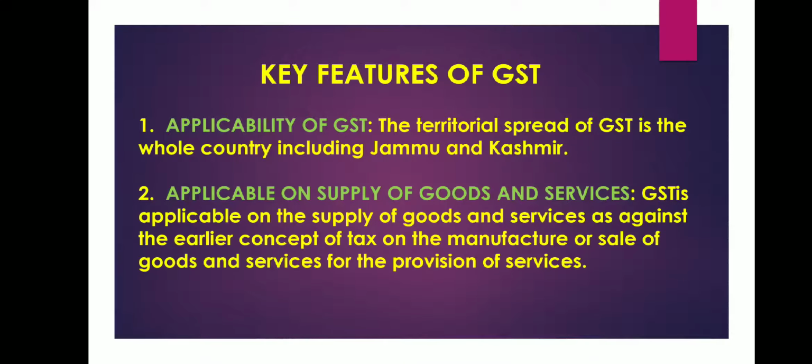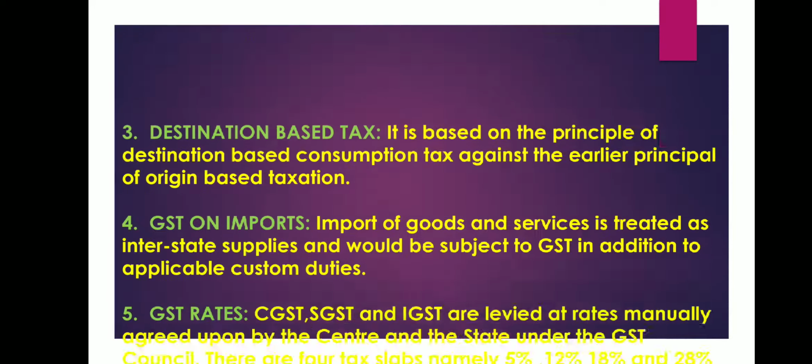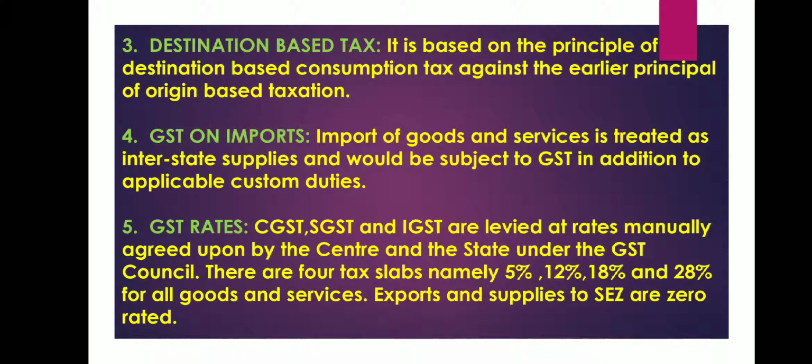Clear? Moving on to the third feature, that is destination based tax. Now there are two principles on which the taxes are based. The first one is destination based tax and the other one is origin based tax. Origin based tax is a tax which is levied where the goods and services are being produced.